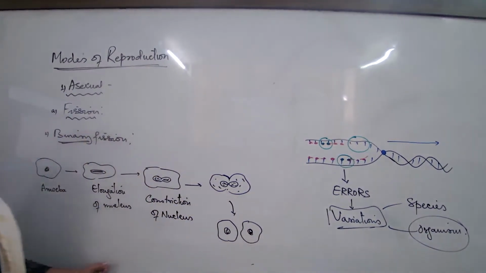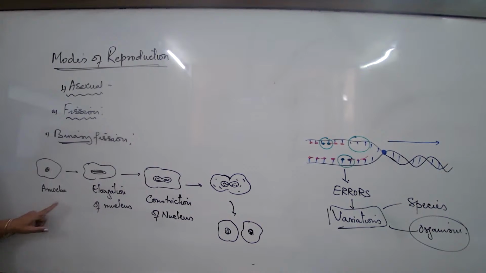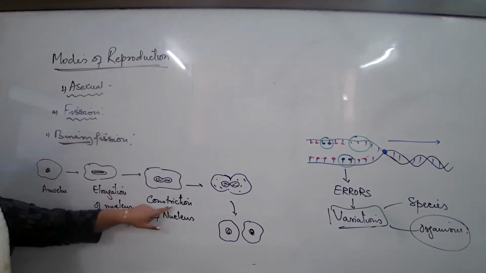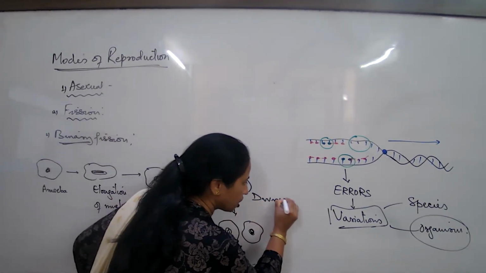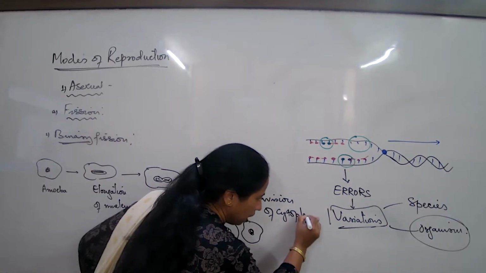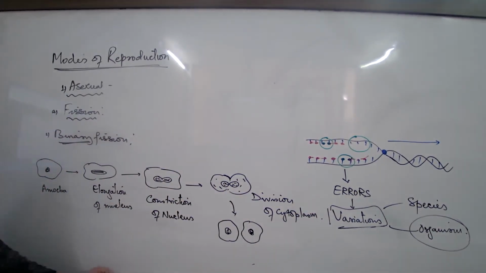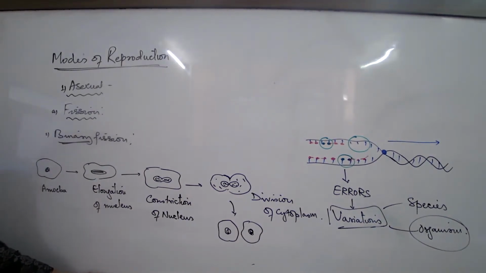So what are the stages in sequence? Number one, elongation of the nucleus, followed by constriction of the nucleus, and third, division of cytoplasm. Why the word binary? The nucleus divides into two parts, giving two daughter cells. Where is the parent?